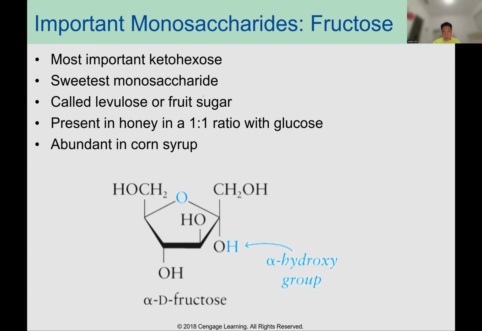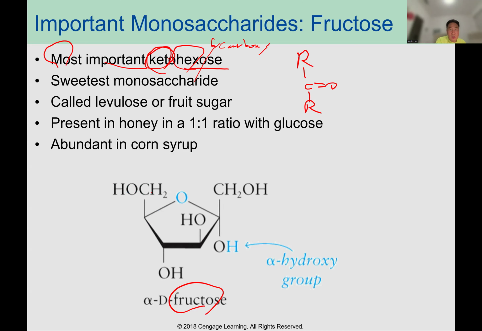What about fructose? Fructose. The most important keto hexose. Keto, what does it mean? R, C double bond O, R. That's keto. Hexo, what does it mean? Six carbons. Okay. So 1, 2, 3, 4, 5, 6 carbon. And then the sweetest monosaccharide. It is present in honey in a 1-to-1 ratio with glucose.